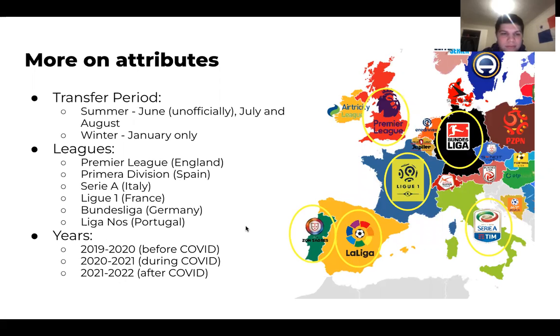So a little bit more on those attributes. The transfer period refers to either summer or winter when transfers can take place. The leagues are highlighted here. There's 6 of them from across Europe, and the years are also listed here. We wanted to look at the years before COVID, during COVID, and after COVID.